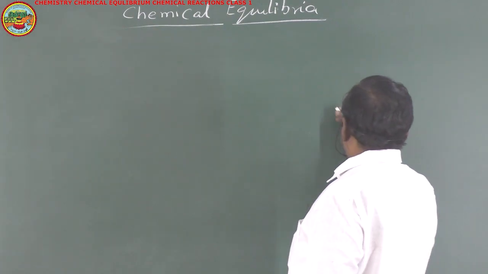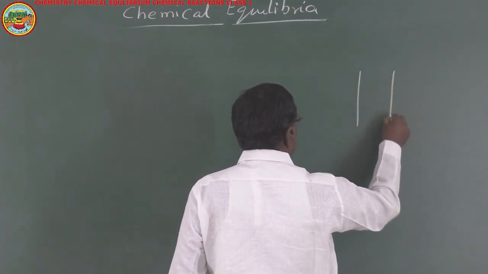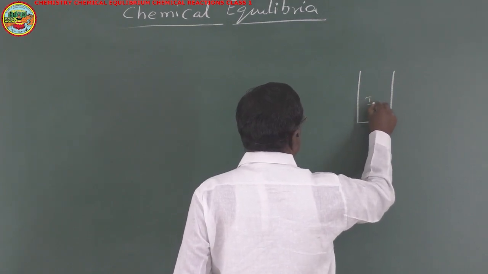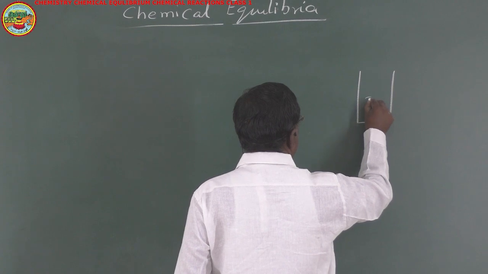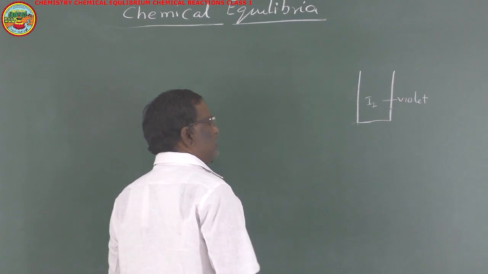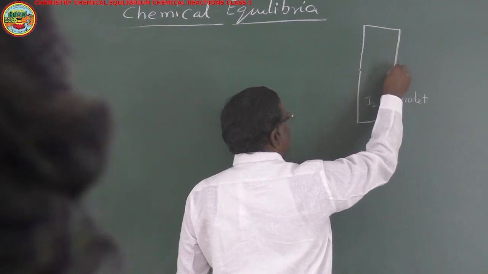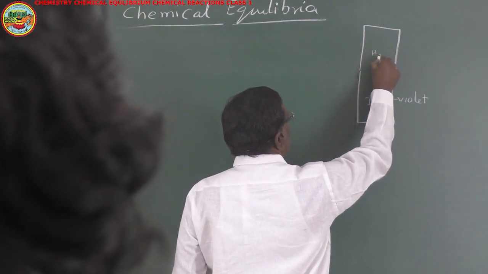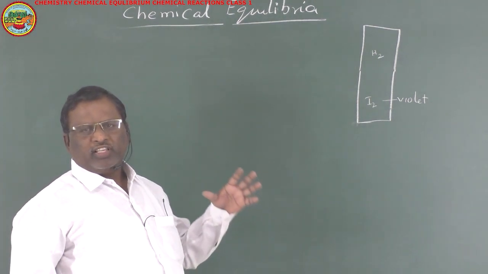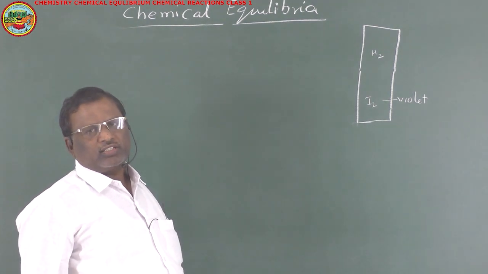Now, here let us have iodine, the vapors of iodine. These vapors of iodine are violet in color. Now we have another jar which contains hydrogen gas. Now I inverted the jar containing hydrogen over the jar which is containing iodine. Now when these two gases are mixed, then the reaction starts.